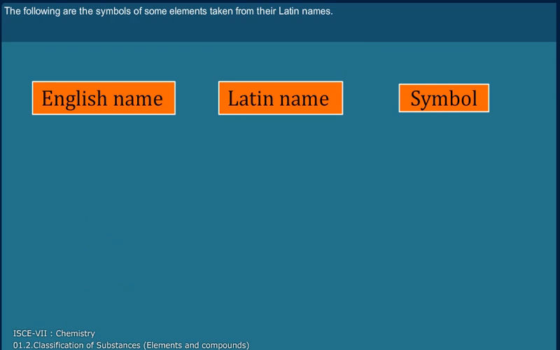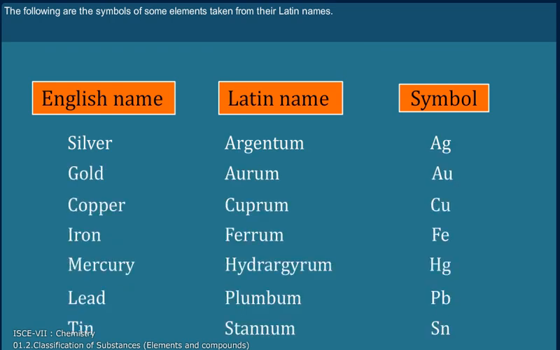The following are the symbols of some elements taken from their Latin names. Silver, Argentum, Ag. Gold, Aurum, Au. Copper, Cuprum, Cu. Iron, Ferrum, Fe. Mercury, Hydrargyrum, Hg. Lead, Plumbum, Pb.